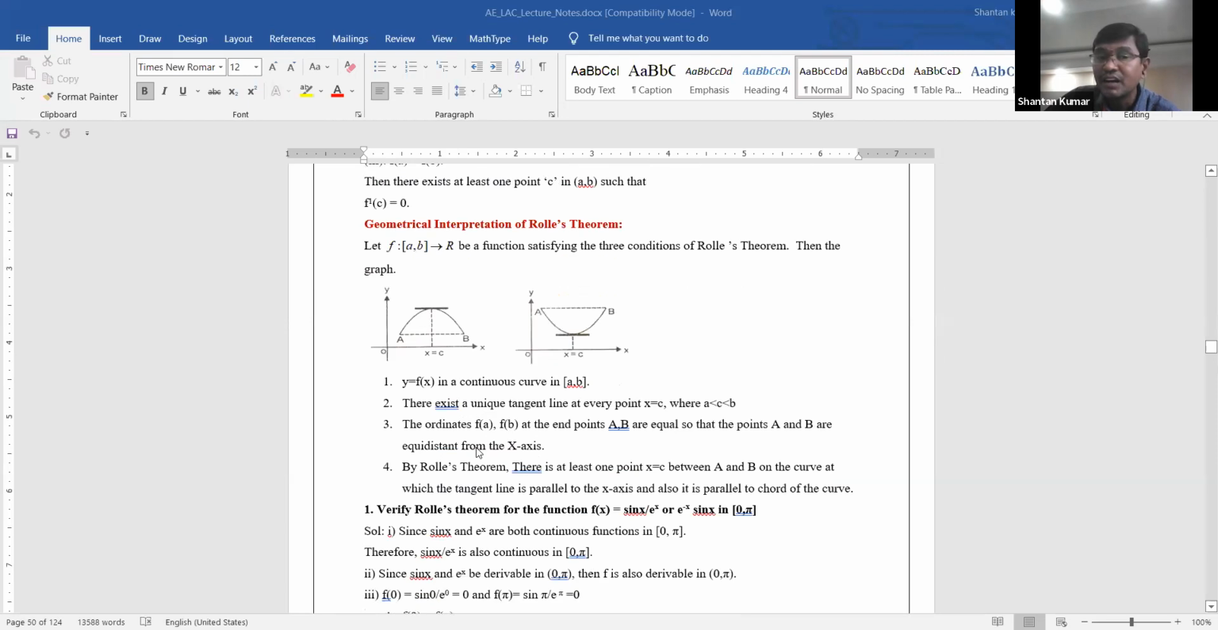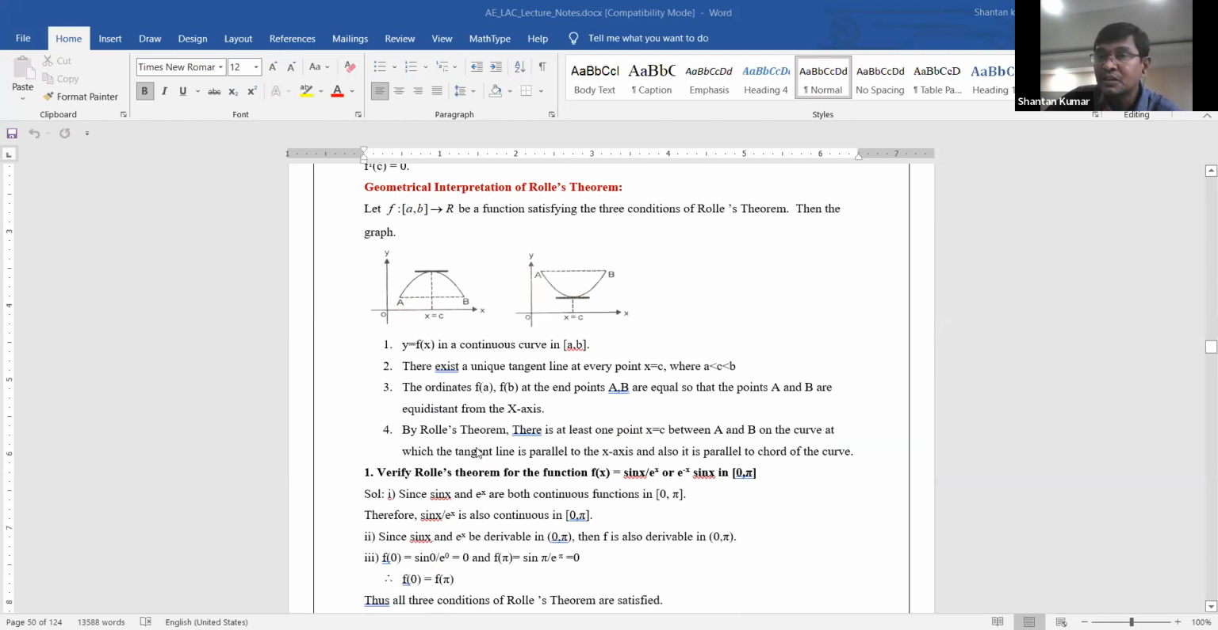How do we check differentiability? Here the function is sin x by e power x. The derivative of sin x is cos x. The derivative of e power x is e power x. For the derivative of sin x by e power x, if we apply the u by v formula, we get the numerator in terms of sin x and cos x, and the denominator e power 2x. Or if you want to consider e power minus x into sin x, the sin x is available in the numerator part only.